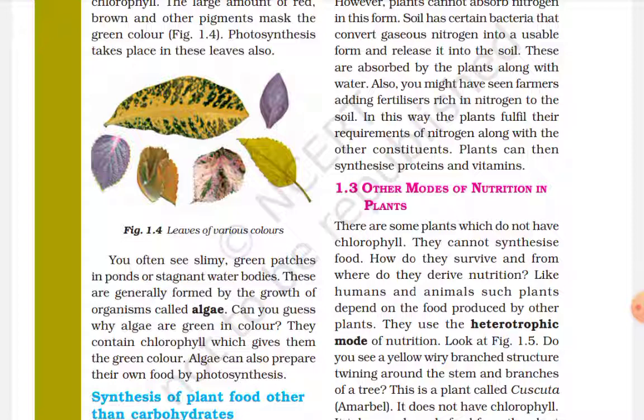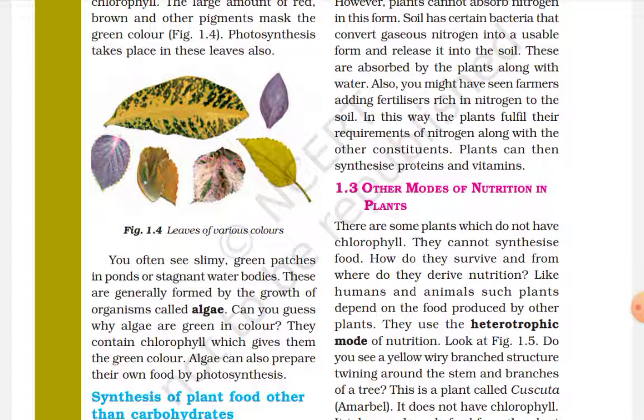These are generally formed by the growth of organisms called algae. Can you guess why algae are green in color? They contain chlorophyll, and they do the process of photosynthesis, which gives them the green color.